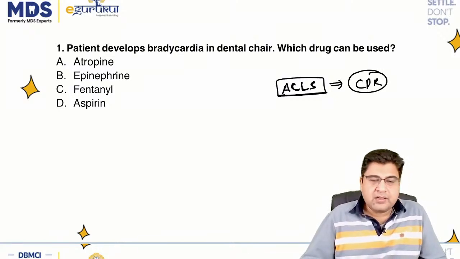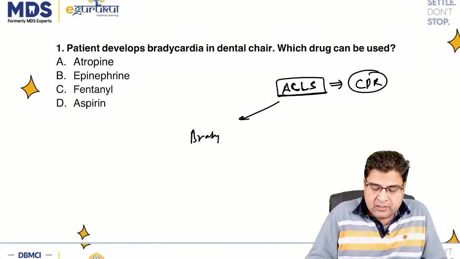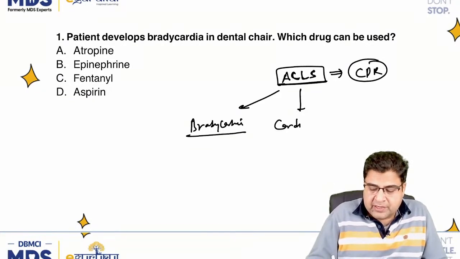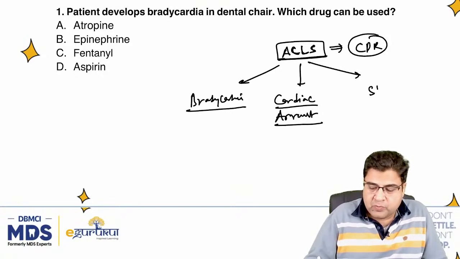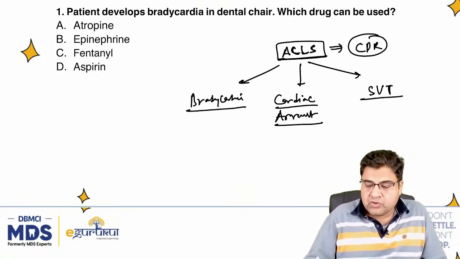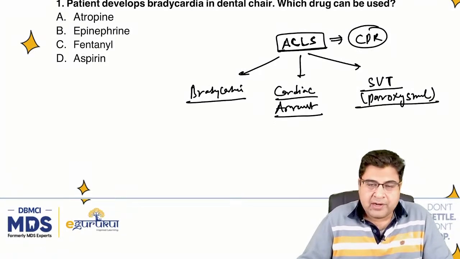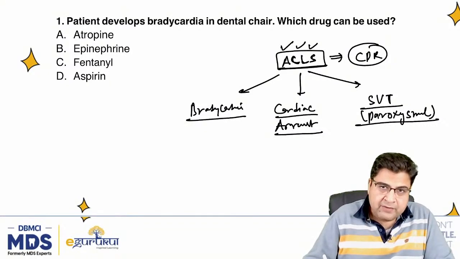CPR is the first algorithm. The other algorithm is of bradycardia: which drug is used in the bradycardia algorithm of advanced cardiac life support? Third is cardiac arrest: what is the management of cardiac arrest? And the fourth is the management of supraventricular tachycardias, the paroxysmal type. So these are the four algorithms which come under advanced cardiac life support.